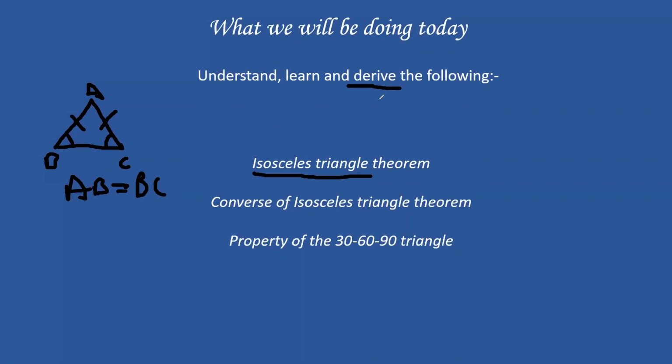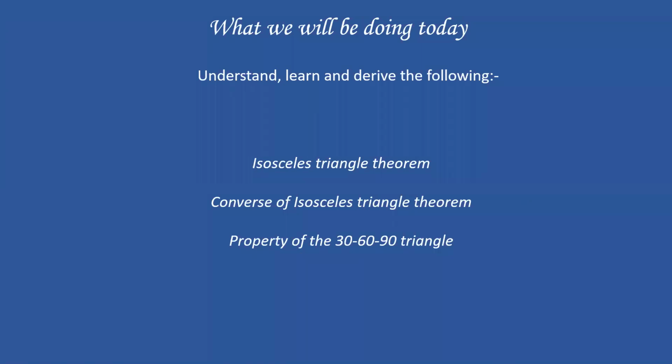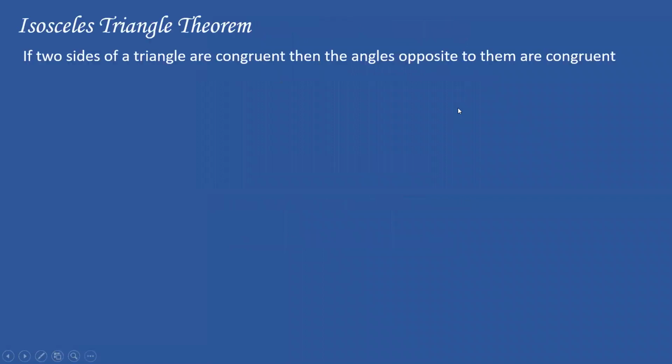If you become a lawyer in the future, if you go in the court, you have to give evidence. You have to give proof. And only after you give proof, the judge is going to say, yeah, you're right. So the case will be for you, not against you. Same thing over here. Derivation is nothing but you as a mathematician giving proof as to why whatever you're saying is true. So we are going to have three derivations today. Very interesting. And this third property is one of my favorite properties, and I'll tell you why. Great. So we'll start with the isosceles triangle theorem right now.